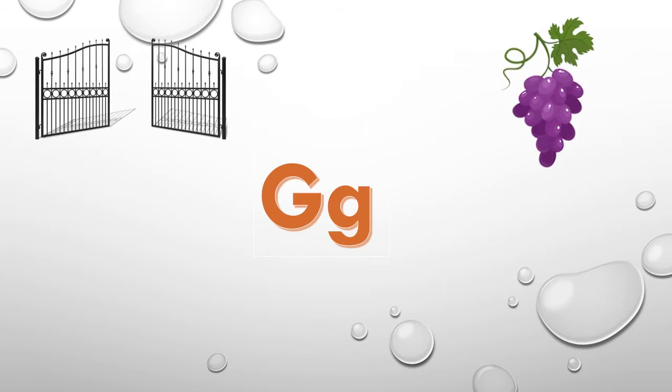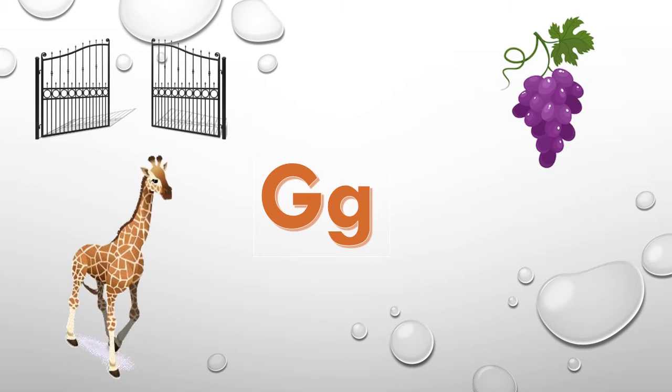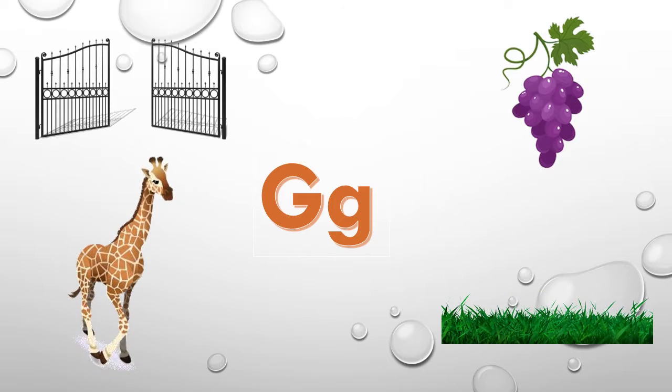Gate. G is for grapes. Grapes. G is for giraffe. Giraffe. G is for grass. Grass.